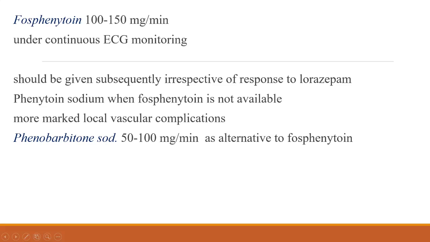Phenytoin sodium we can give when fosphenytoin is not available, because phenytoin sodium has local vascular complications. So number one, lorazepam; number two, fosphenytoin. If fosphenytoin or phenytoin is not available, we can give phenobarbital sodium 50 to 100 milligram per minute.